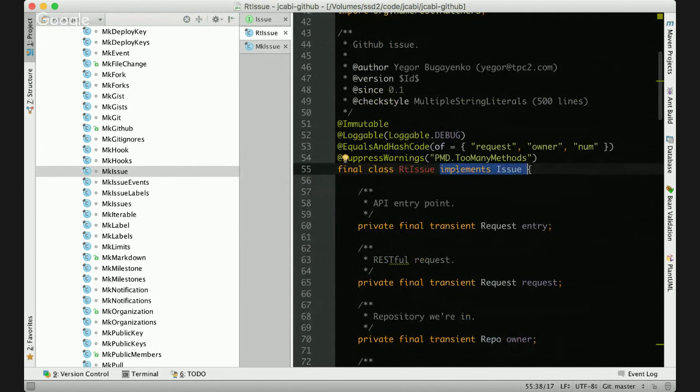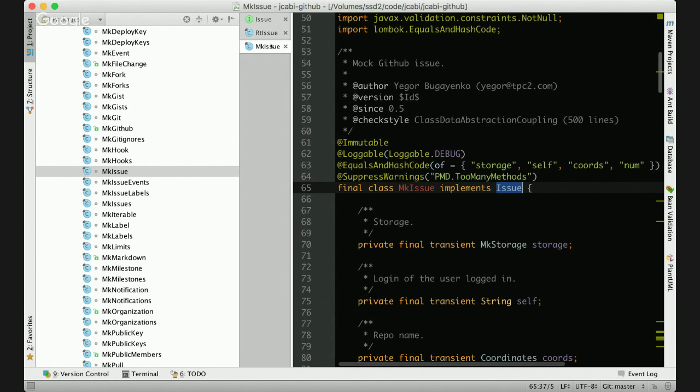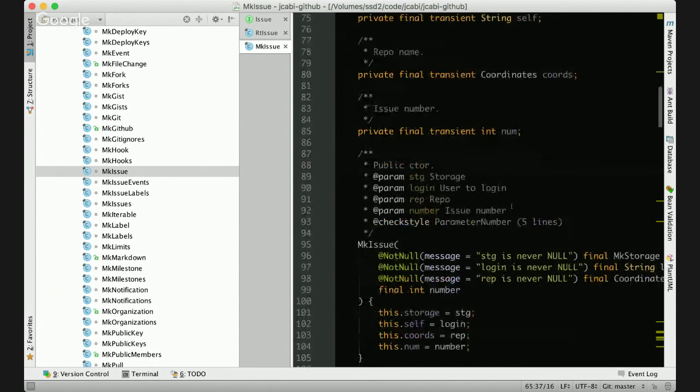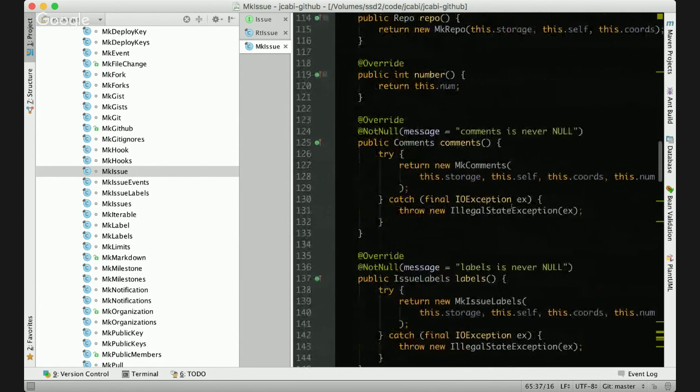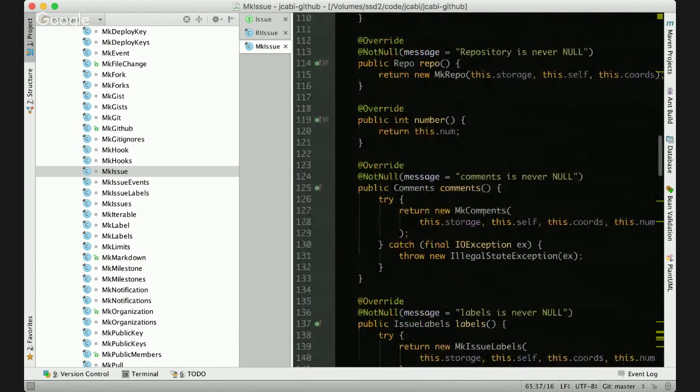So RT issue implements the issue interface in a real way, so that the interaction is happening directly with the GitHub API through the HTTP interface. But in this case, the MK issue also implements the issue, but it doesn't make any calls to any HTTP endpoints, to any servers, to any GitHub API. It does some internal manipulations with the data, so that on the surface, it looks like an issue.